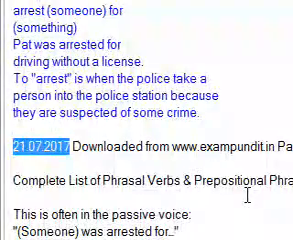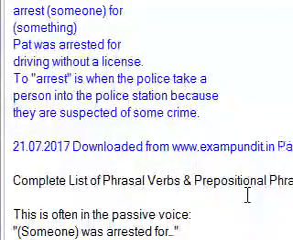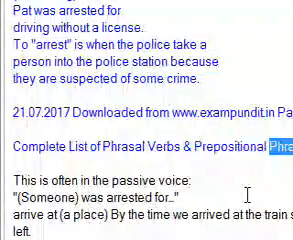July 21st, 2017. Downloaded from www.examhunted.in. Page 1 of 154. Complete list of phrasal verbs and prepositional phrases.